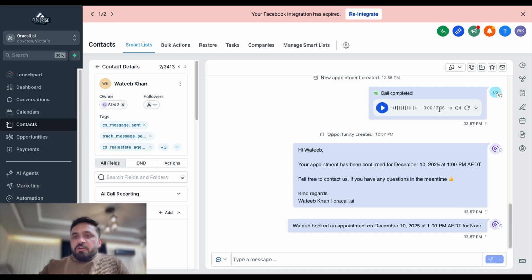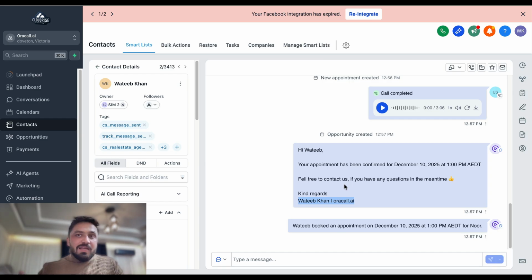So we had almost 3 minutes of conversation with an AI, and the whole recording is here in our CRM. And once an appointment is booked, from the CRM, we submitted this SMS. This SMS says my name because I have it under my name. All the calendars are associated with me, and I was just testing it. That's why it's my name here. And this was an inbound call, which means I called the AI. But what's going to happen in most cases is that it's not me calling an AI, but the AI calling the patients. This was just for testing purposes.